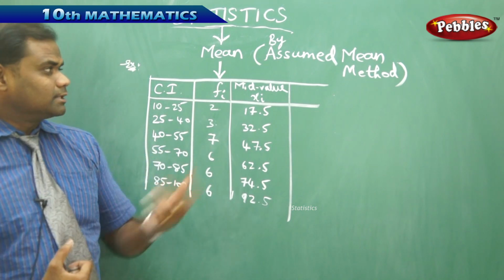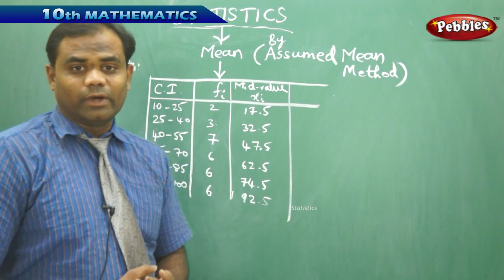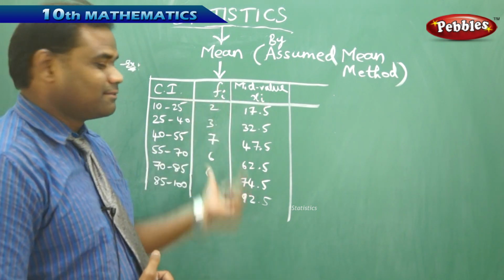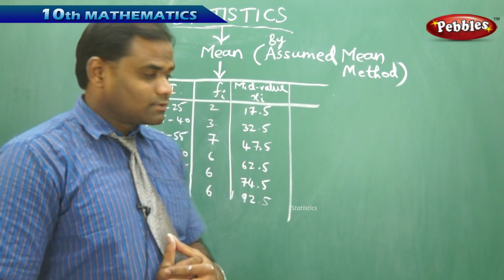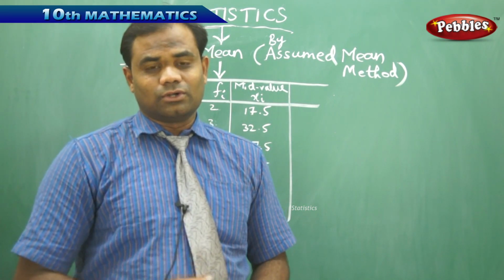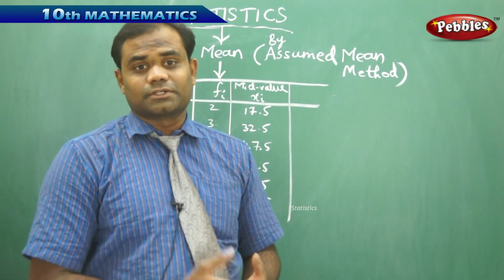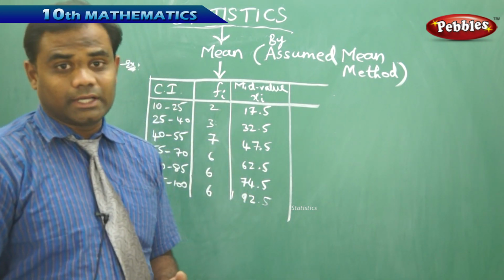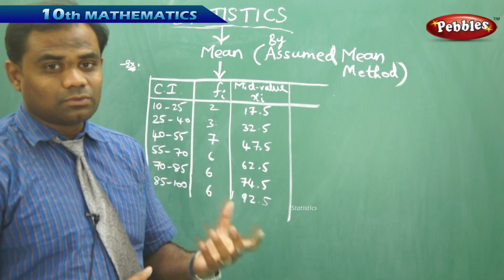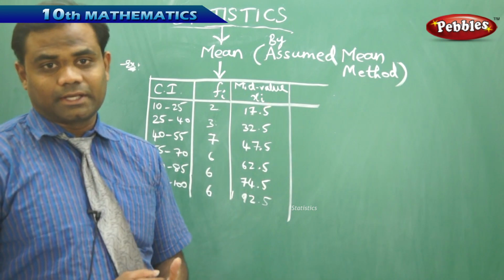Usually this method, called the assumed mean method of calculating mean, is used when the values of xi and fi are very large. That is, when the class interval has huge numbers like 1000 to 2000 or 2000 to 3000, then the mid values become very large, and in that case we use the assumed mean method, because the assumed mean method reduces the values obtained for fi and xi.